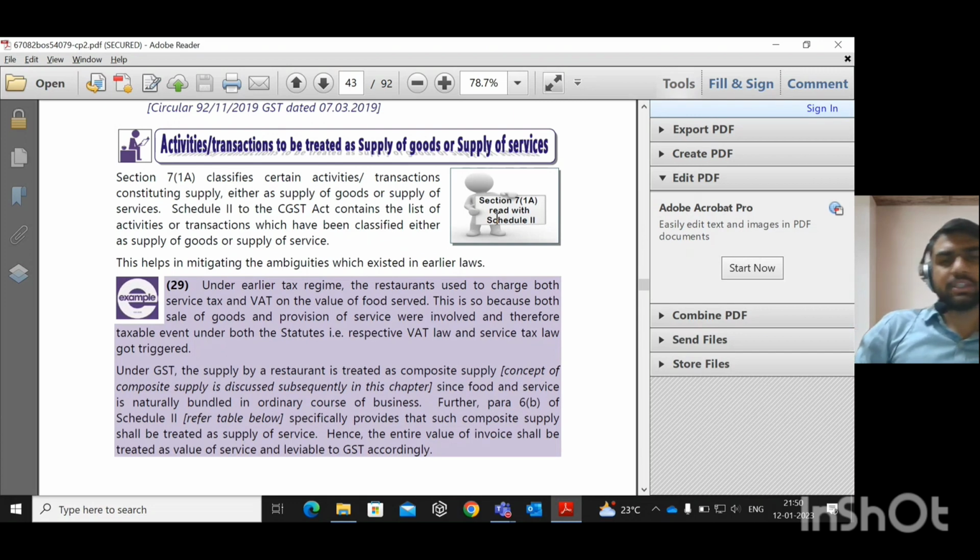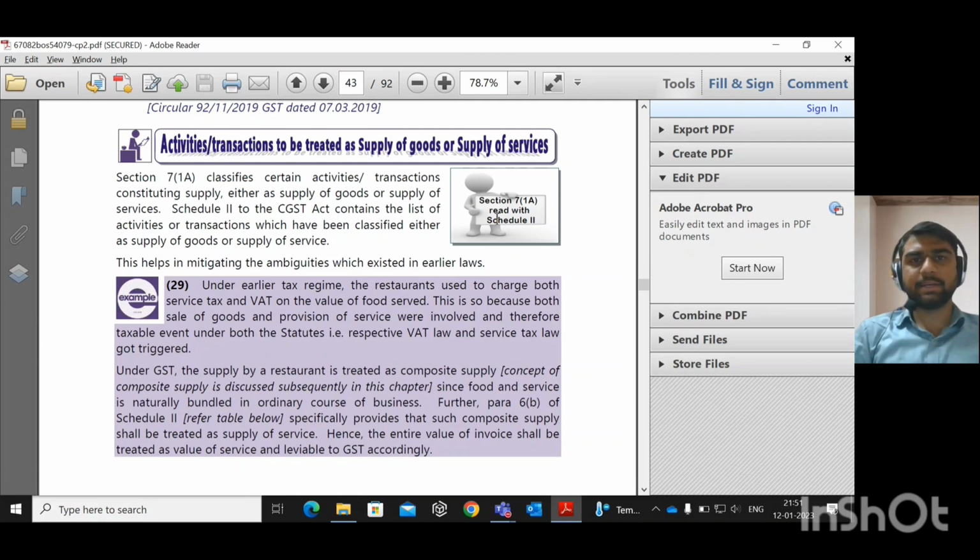Okay, sorry for the interruption. Transactions, that means there is a supply which can look like, where we classify it for removing ambiguities as supply of service or supply of good. That is covered in Schedule 2, where sub-section 1A deals with it: a particular supply will be treated as supply of good only, and a particular supply will be treated as supply of service only, for removing ambiguity.